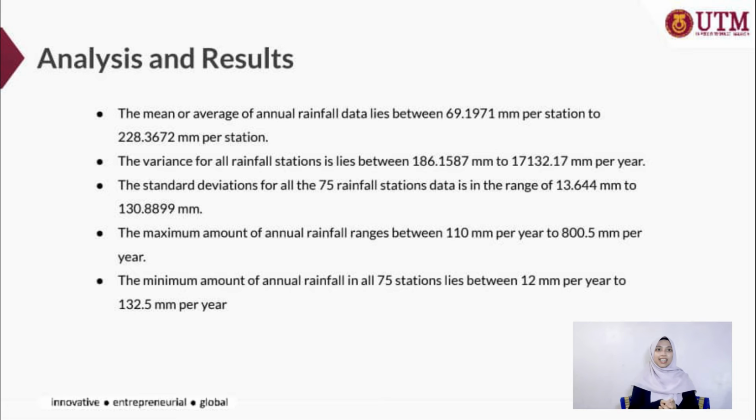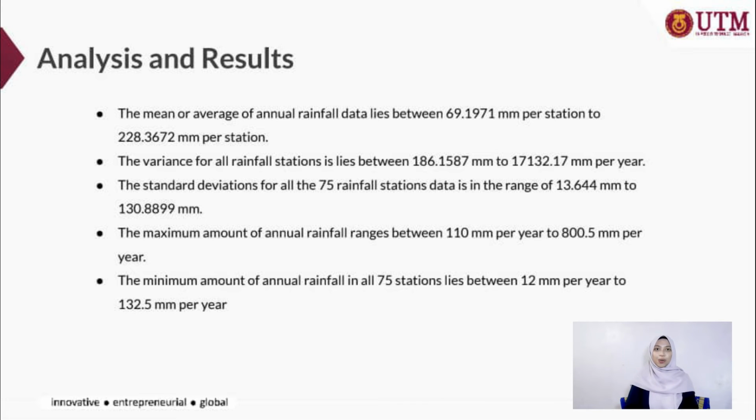There are several things taken to produce a statistical descriptive of the amount of annual rainfall, which are mean, variance, standard deviation, maximum and minimum. First, the mean or average of annual rainfall data lies between 69.1971 mm per station to 228.3672 mm per station. The variance for all rainfall stations lies between 183.1587 mm to 17,132.17 mm per year.